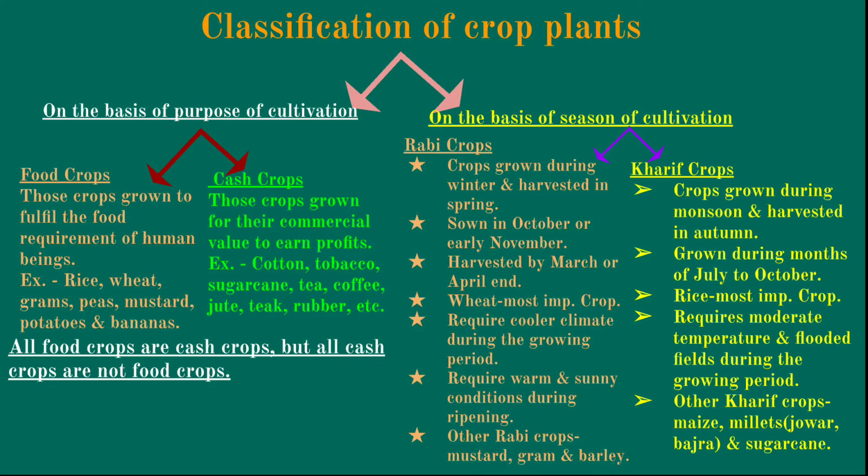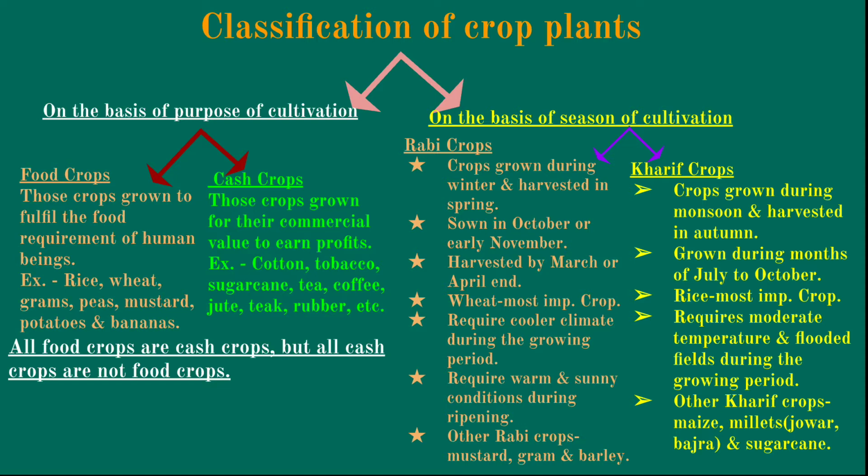For growing rice, it requires moderate temperature and flooded fields during the growing period. Other Kharif crops are maize, millet, jowar, bajra, and sugarcane.